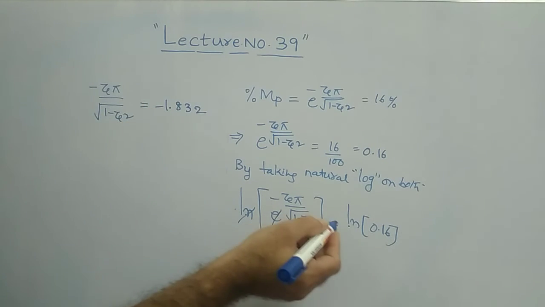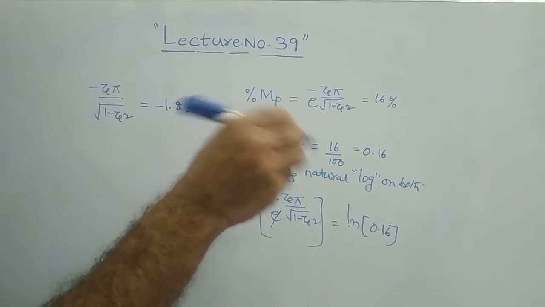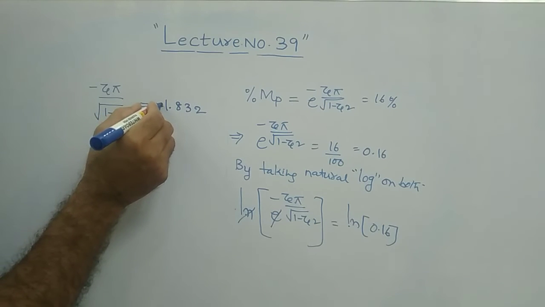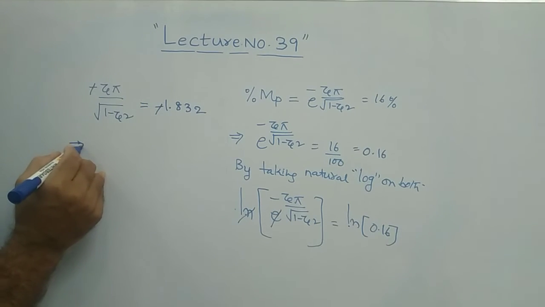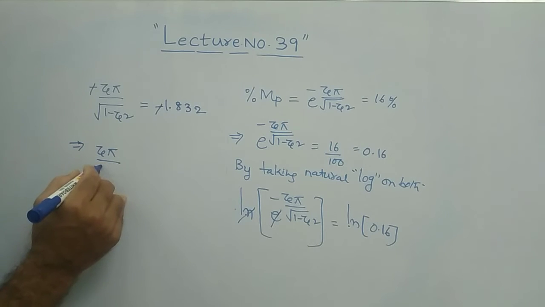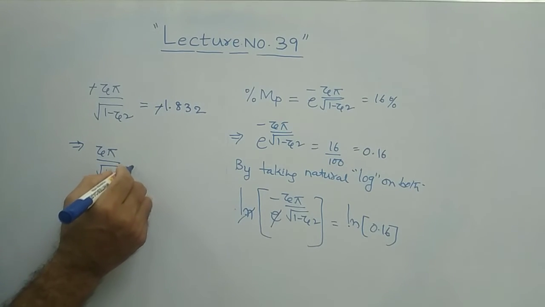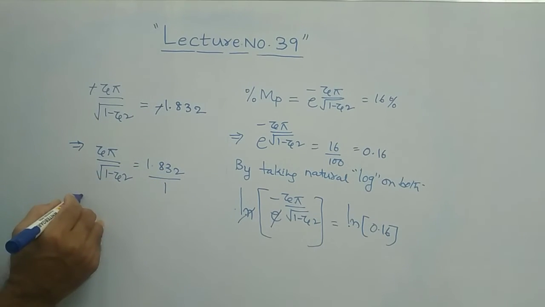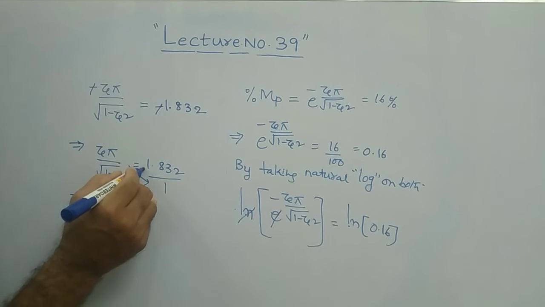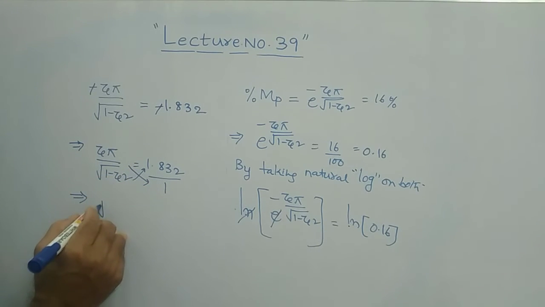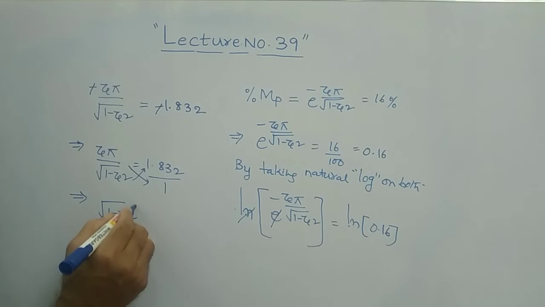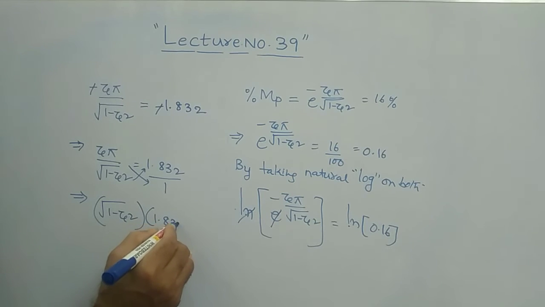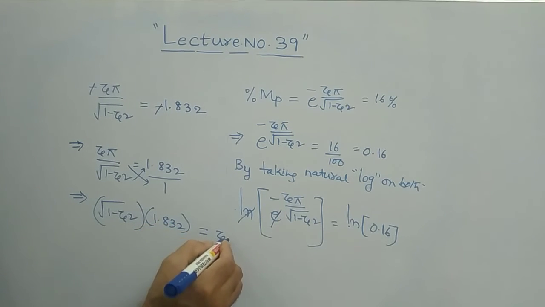Clear? So for the natural logarithm, you just apply ln of 0.16 from your calculator, you will get this value. Then the minus sign on both sides will be cancelled out. Then what you will have? It is zeta pi by square root of 1 minus zeta square, and then it is 1.832. Take cross multiplication here. Then what you will get? It is square root of 1 minus zeta square into 1.832 is equal to zeta into pi.